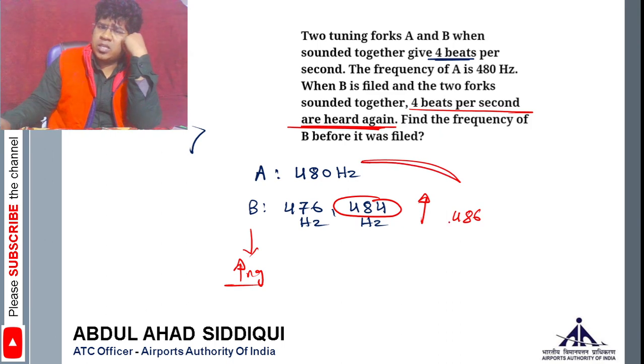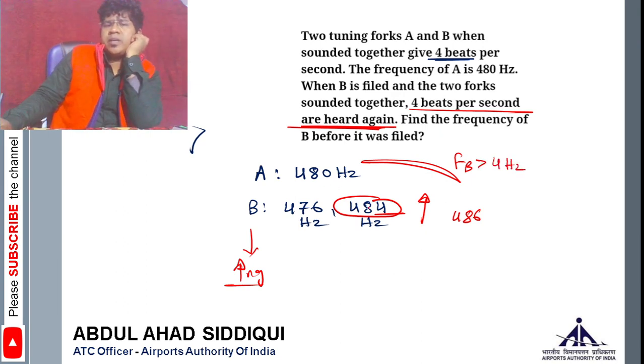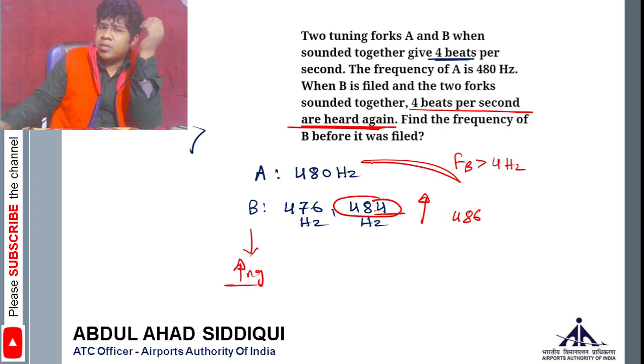So in this case, if you are increasing 484, the frequency difference will always be greater than 4 hertz, because 484 minus 480 was 4 hertz, but when 484 is increased to 486, the difference will be 6 hertz. When it is increased to 487, the difference becomes 7 hertz. That means if the frequency in the earlier case is 484 hertz, then after filing the difference can never again be equal to 4.